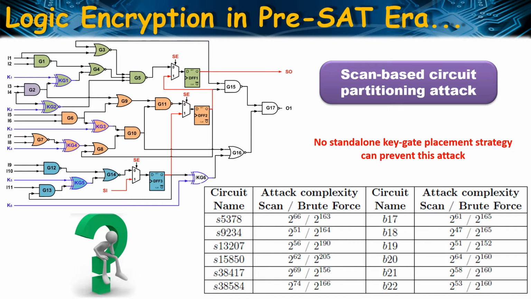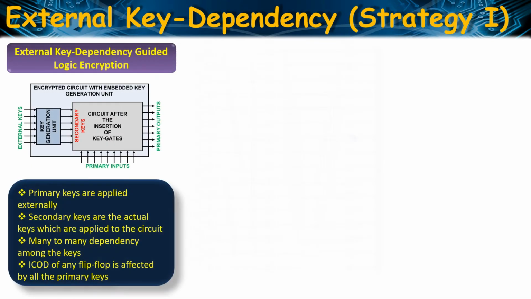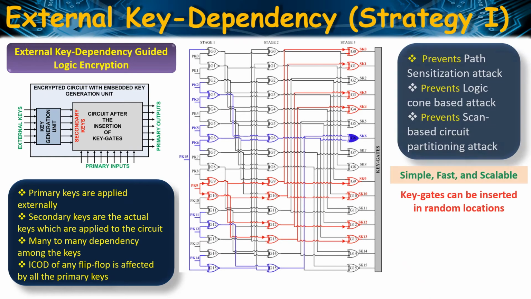So to address these challenges imposed by the scan-based circuit partitioning attack, some recent works have introduced the concept of external dependency among the key gates. While it is difficult to find mutually dependent key gate locations inside the circuit, this work recommends inserting the key gates at random locations and making them interdependent by embedding an external key generation unit. It takes the primary keys as input and generates highly dependent secondary keys which are actually applied to the circuit. This method can prevent path sensitization, logic cone based and scan-based circuit partitioning attacks.